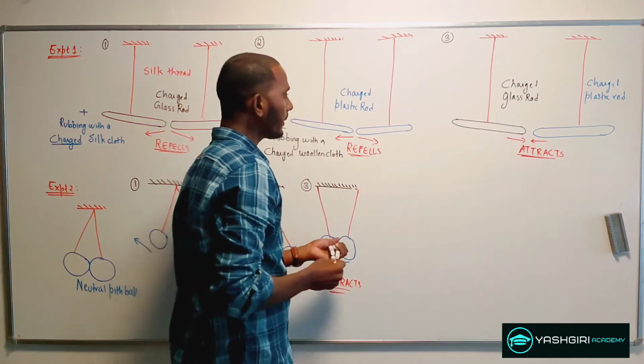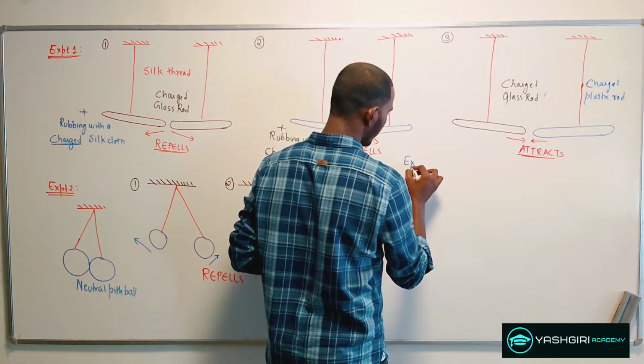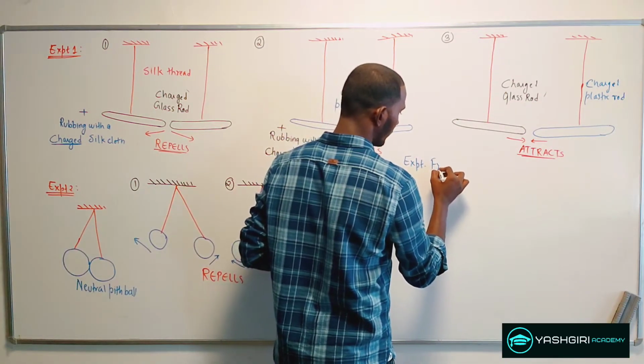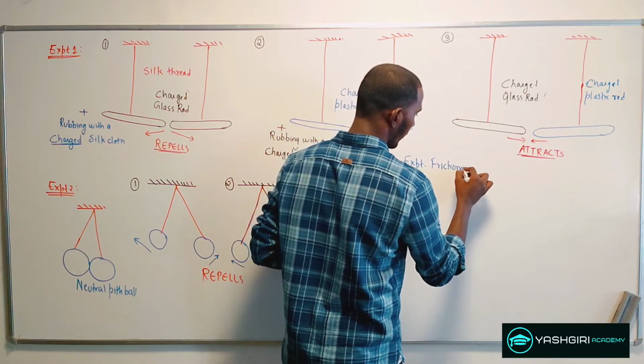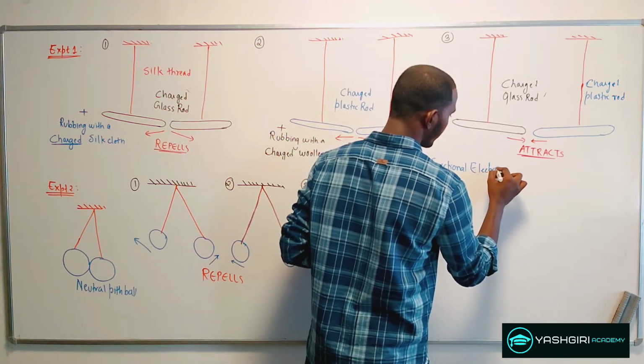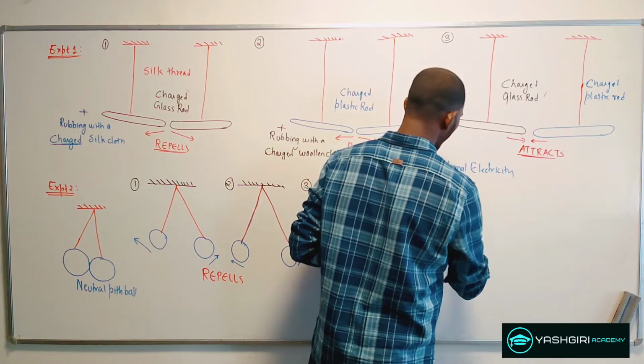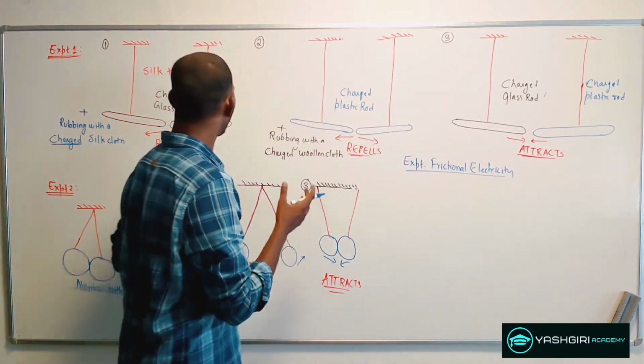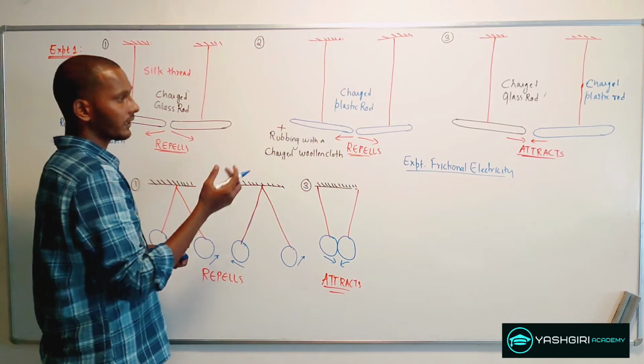So an experiment on frictional electricity suggested that there are two kinds of charges.